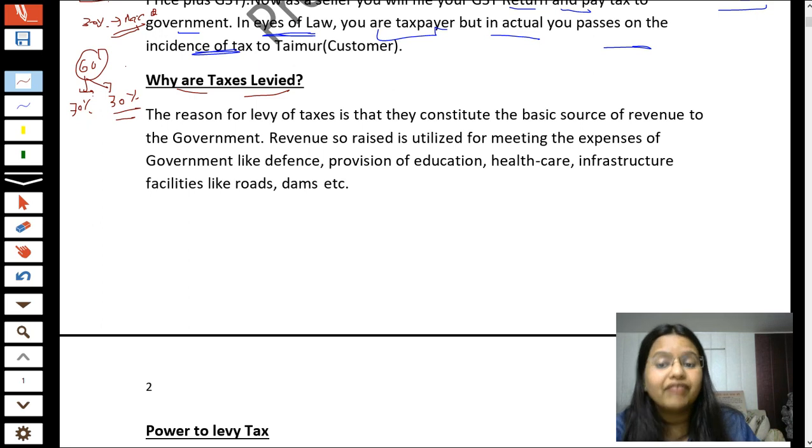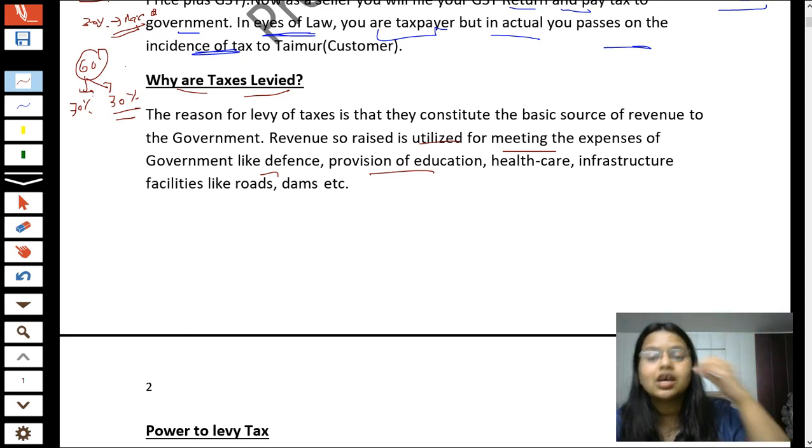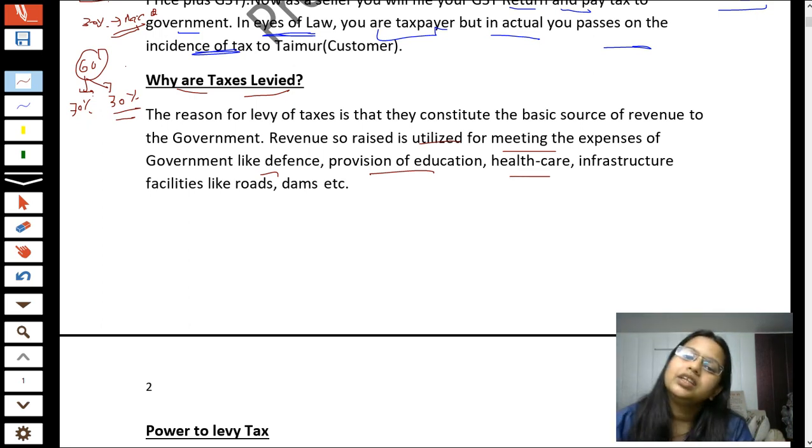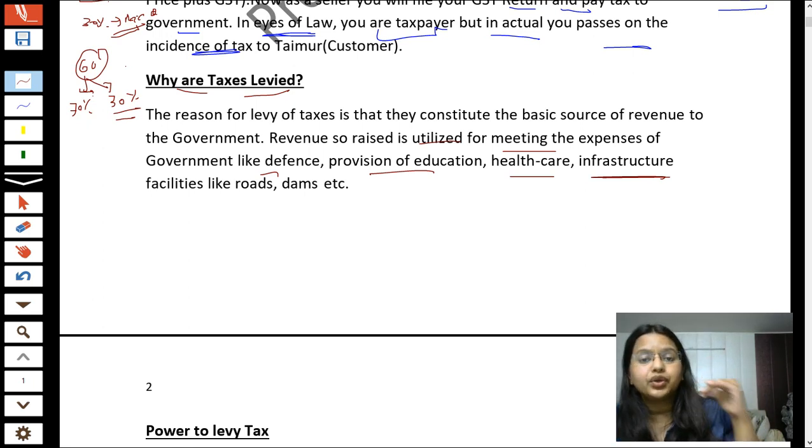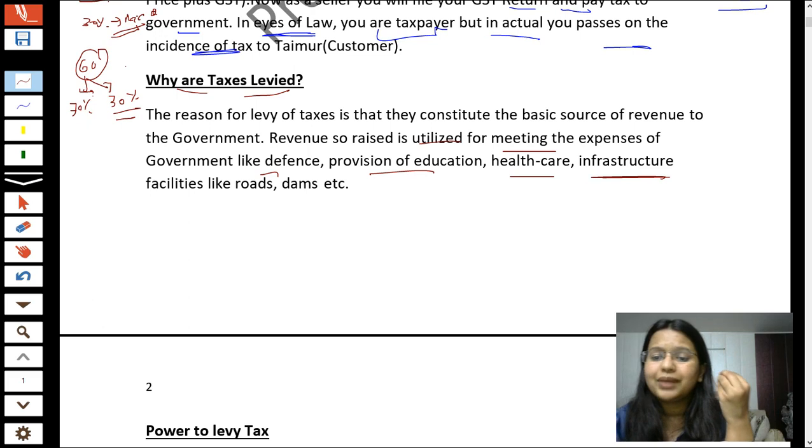Okay, so the revenue so raised is utilized for meeting the expenses of government like defense, provision of education. For example, they are providing government education, government institutions from which they are charging you very nominal fees, or sometimes they are charging no fees at all. Healthcare in the form of government hospitals, infrastructure facilities like roads, national highways, dams, bridges, etc.